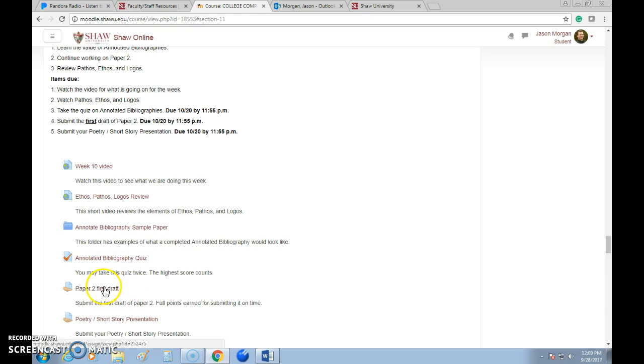So with paper 2, it's like getting all the ingredients together before you bake the cake. We're gathering all the ingredients with paper 2 and making sure that we know what each ingredient does. And when it comes time to bake the cake, which is writing project 3, we'll be able to go back to our ingredients and say, boom, I've got all the stuff I need to make this cake.